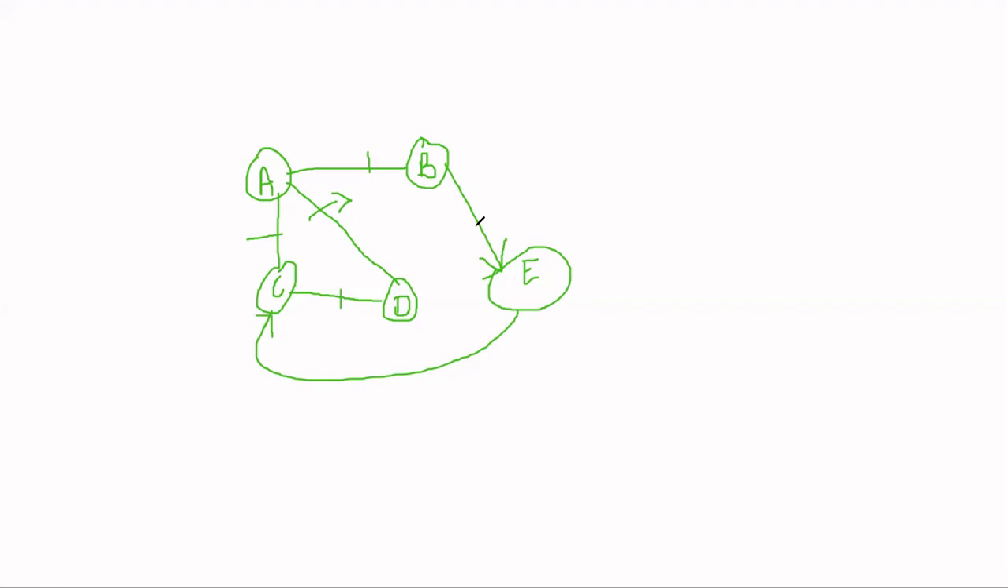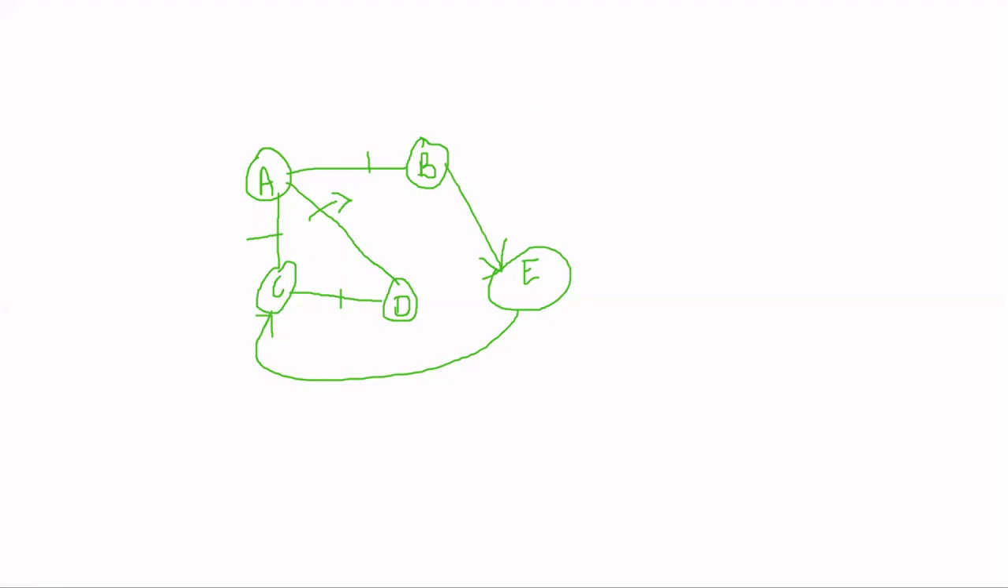If it is having an arrow, it means you can go in only one direction, and from E to C you can go only to C. You cannot go from C to E. Okay. And these are the undirected paths if we are not having any arrow. Okay.